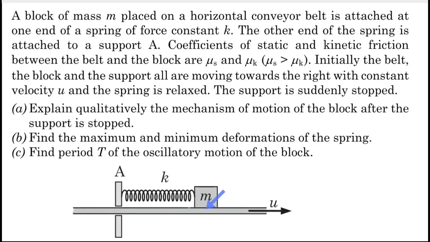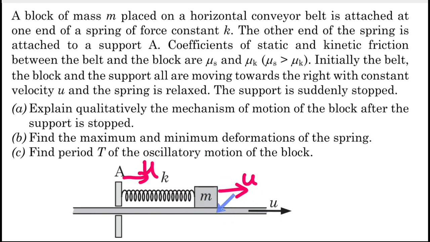Hello students. In this question, it is given that this conveyor belt is moving with velocity u, as well as this support A and this block of mass small m. All of these are moving with uniform velocity towards the right. So they are moving with the same speed u, and there is friction between this block and this conveyor belt.